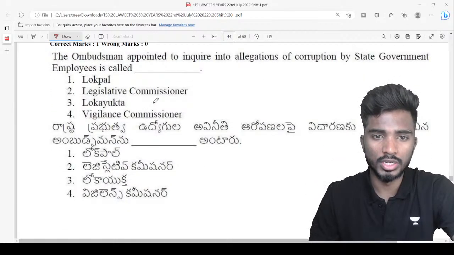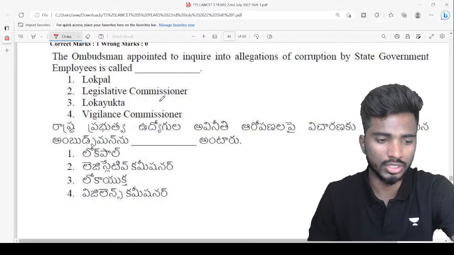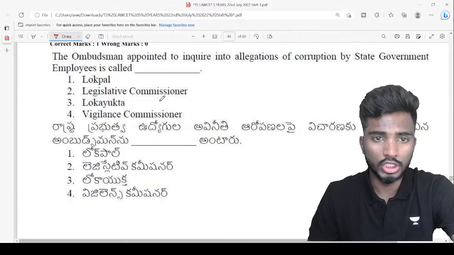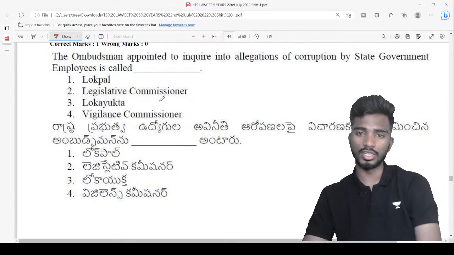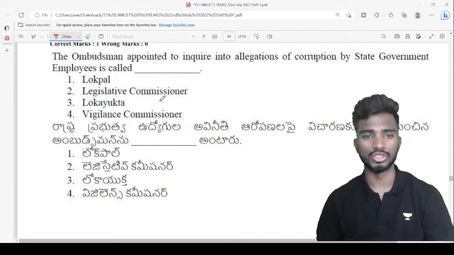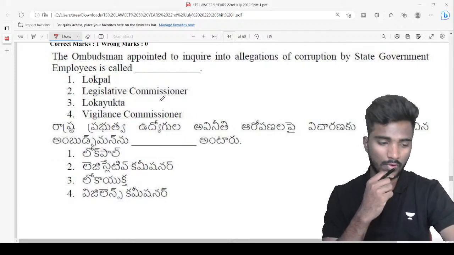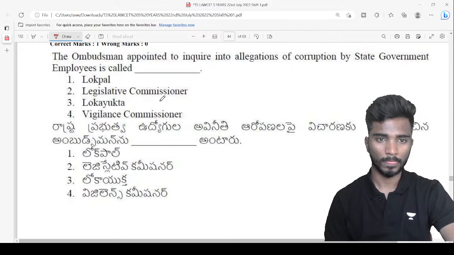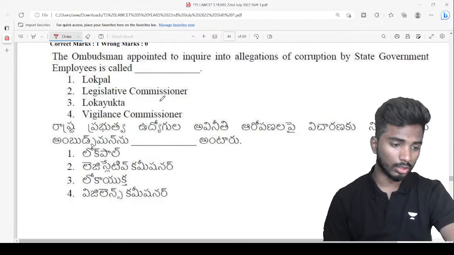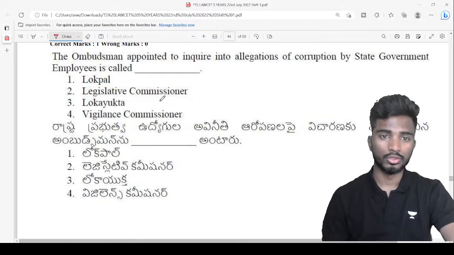Next, the ombudsman system to inquire into allegations of corruption by state government employees is called... What do you think is the answer? Very good, Srikanth. Excellent. Very good. So the answer is Lokayukta.